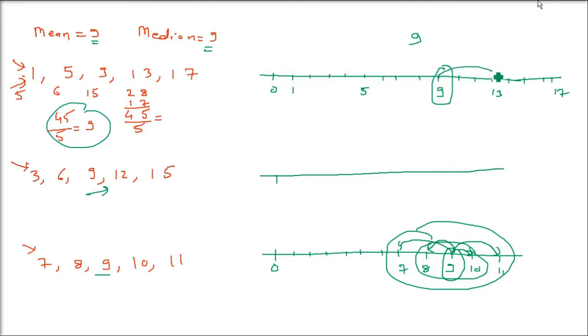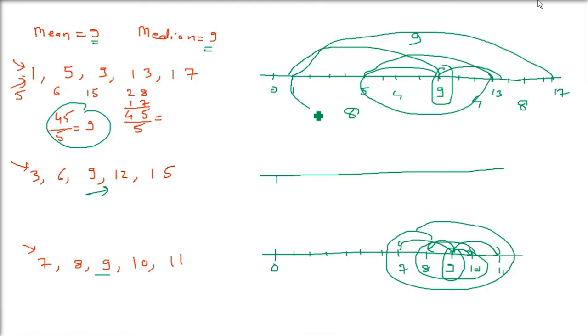But if you go to the second one, what do you see here? In the first and second, the distances between the central value and the other values are quite wide. 5 and 13 itself has a 4 unit difference. 1 and 17 itself has an 8 difference. So these are scattered, these are spread.